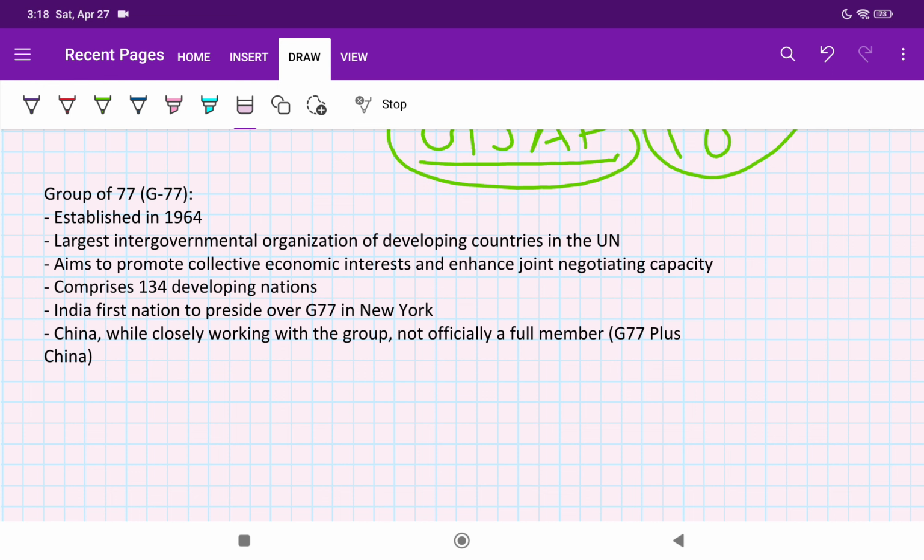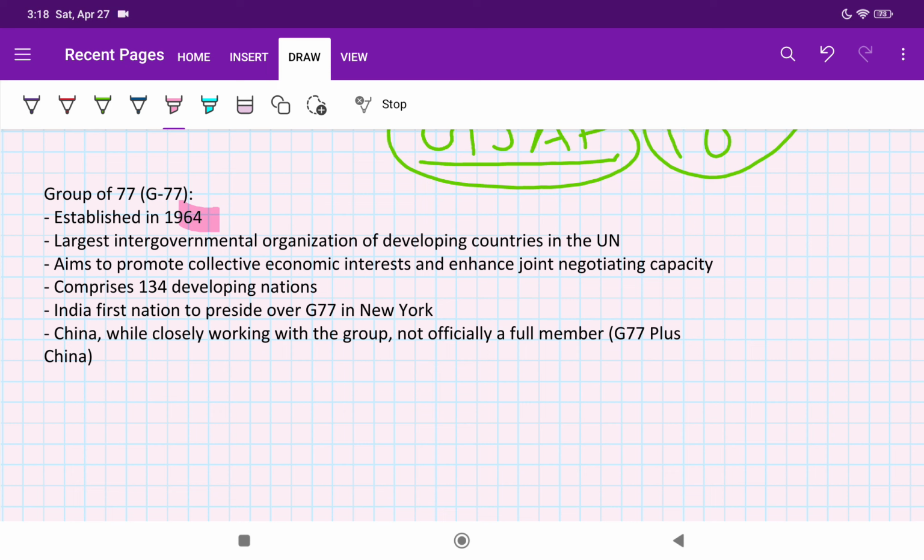So what is important is, first, it was established in 1964. The magic number that I have given you first hand, right? What is it? 73, 99, 64. 73 establishment of G7, 99 establishment of G20, 64 establishment of G77. Okay. So what is G77?